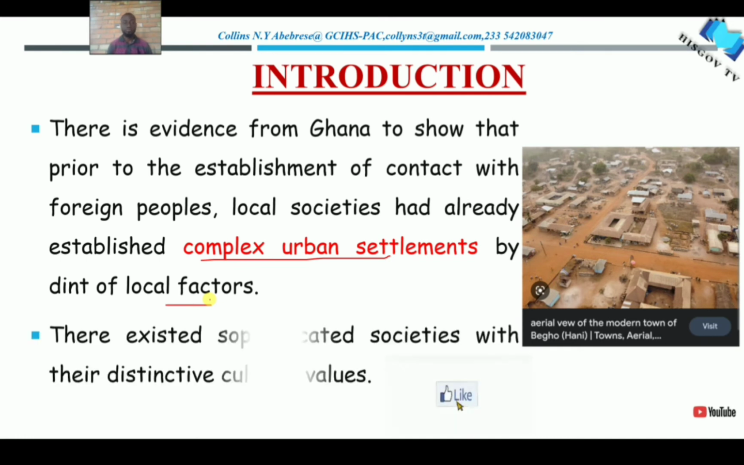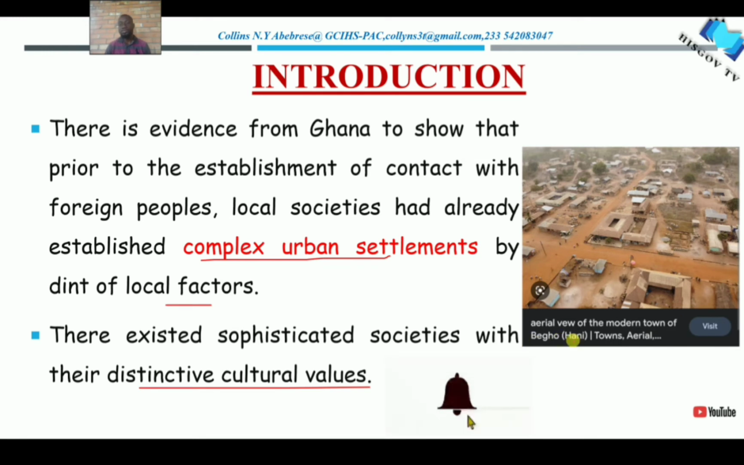Now these sophisticated societies had distinctive cultural values. So all the towns that had emerged at this time had distinctive cultural values. They were different from each other. Their social organization was organized in such a way that they had their own thing going. And so that is the distinctive cultural values that we are talking about here. Good. So this is an example of a town. When you look over here, you find an aerial view of the modern town of Bono.